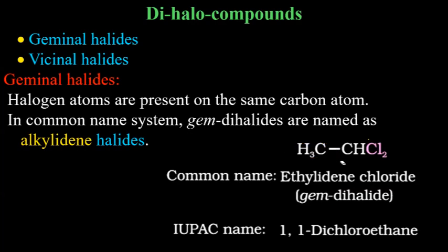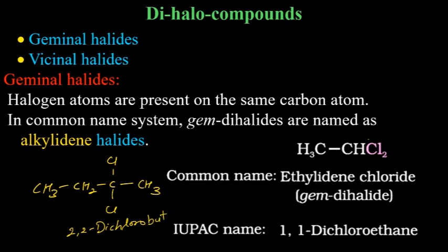So for example, another example will be CH3, CH2, CCl2, CH3. This is a type of geminal dihalide. The IUPAC name of this one will be 2,2-dichlorobutane. Geminal dihalide does not mean that it is the name.